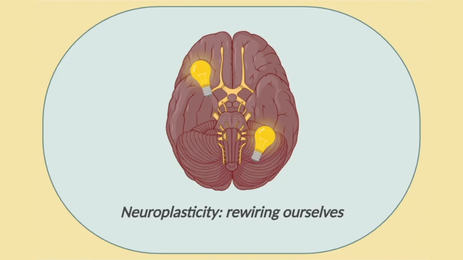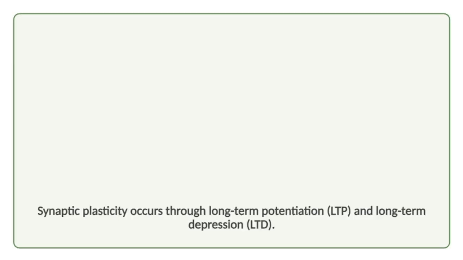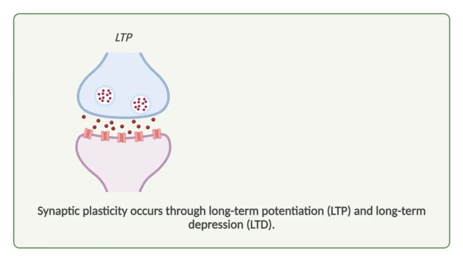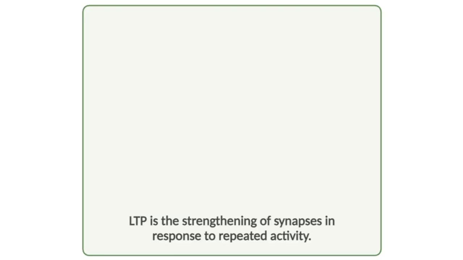Let's break it down. At the core of neuroplasticity is synaptic plasticity, the ability of synapses, the junctions between neurons, to strengthen or weaken over time. This occurs primarily through two well-studied processes: long-term potentiation, or LTP, and long-term depression, or LTD. LTP is the strengthening of synapses in response to repeated activity.